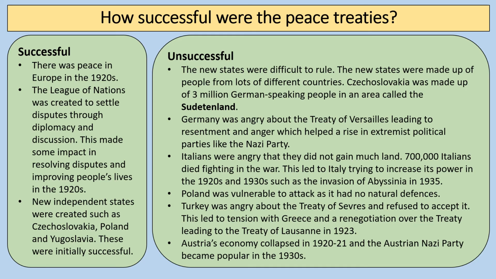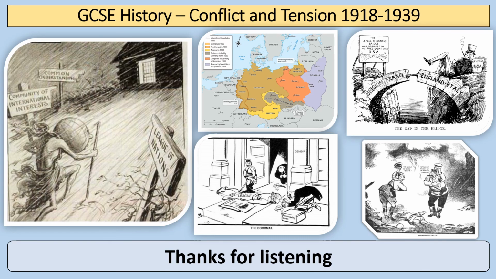So overall, it's a bit of a mixed bag. It was a tough job, but they made these peace treaties very, very quickly, and lots and lots of mistakes were made. And we know there were lots of commentators at the time, people like David Lloyd George, people like Marshal Ferdinand Foch in France, who were saying that these peace treaties would sow the seeds of a future conflict. And the failure of these peace treaties is certainly a key factor for why World War II broke out in 1939.